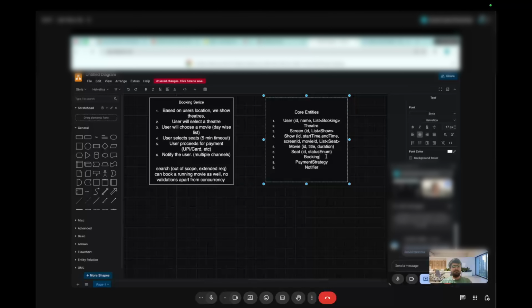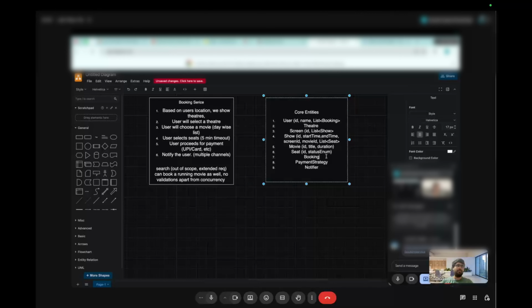Suppose the user did not make the payment, and the TTL expires. The lock will be removed from that particular seat. So if someone else comes in after those 5 minutes, once the lock is expired, they will be able to lock those seats, and the old user will get an error saying that the status of the seat has changed and they have to try again.